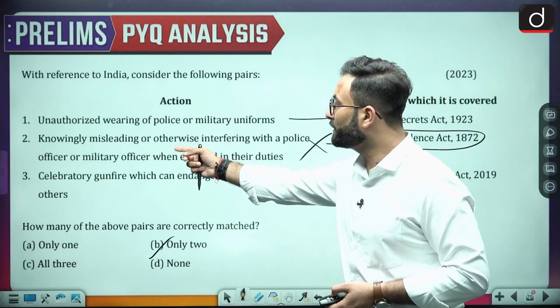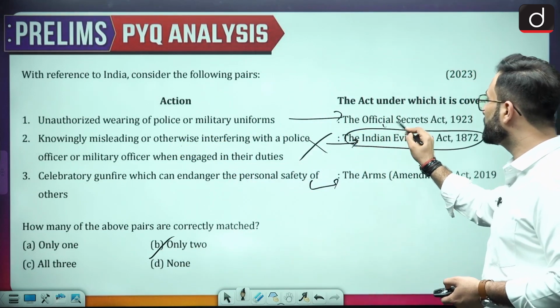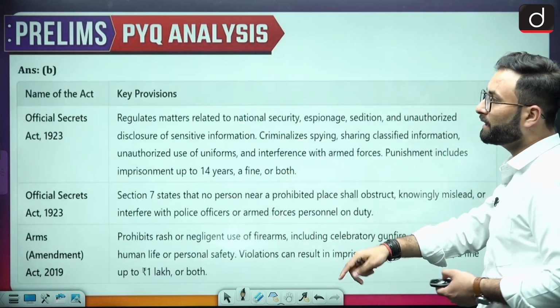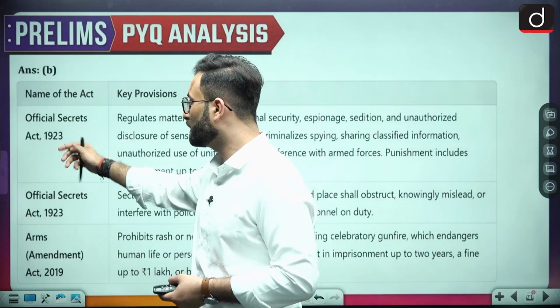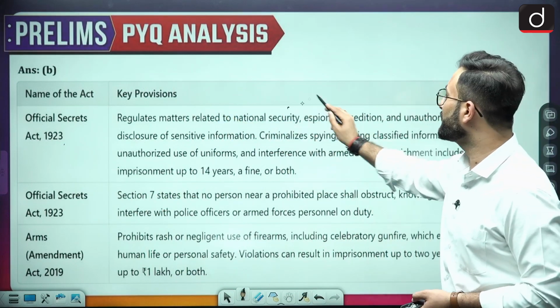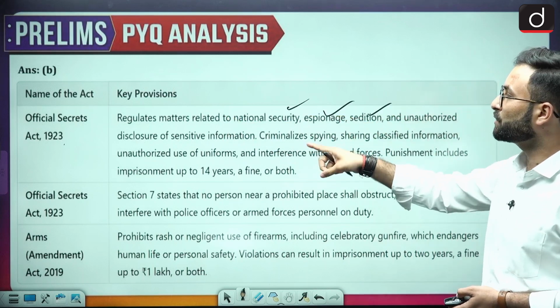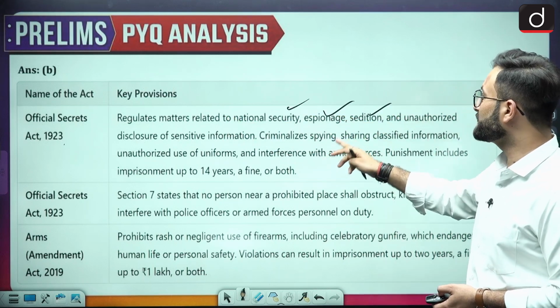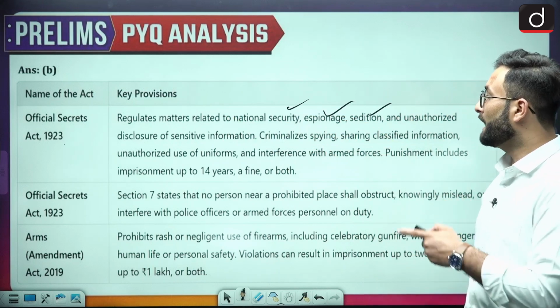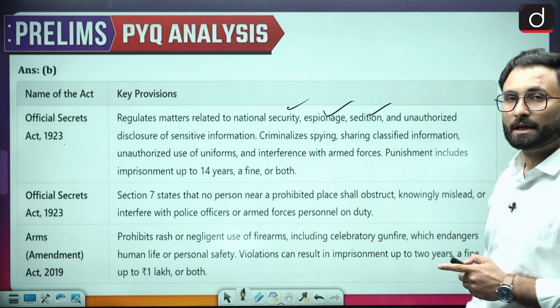When we talk about the second one, that is also true under the Official Secrets Act. Okay, I have given the table over here under the Official Secrets Act 1923. These two sections regulate matters related to national security, espionage, sedition, and unauthorized disclosure of sensitive information. They criminalize spying, sharing classified information, unauthorized use of uniforms, and interfering with the armed forces.